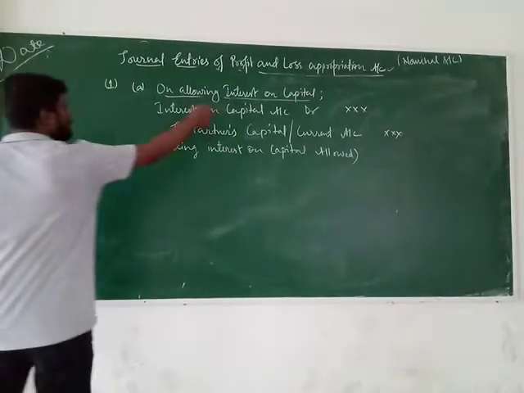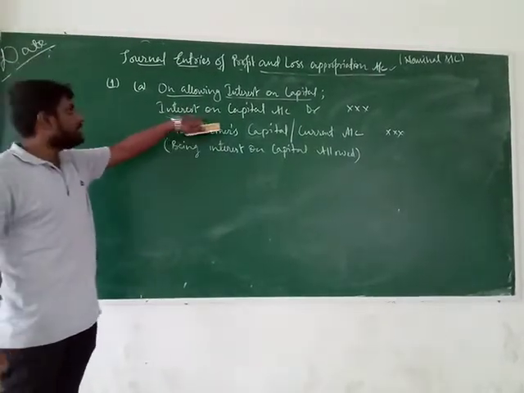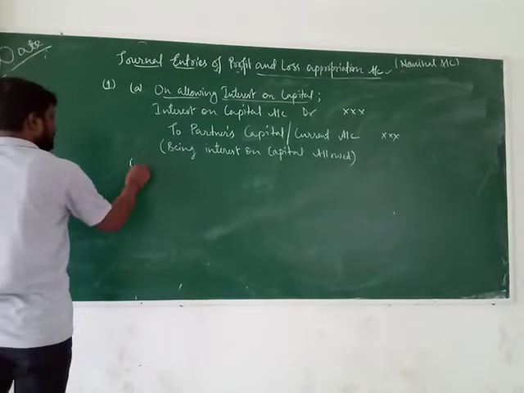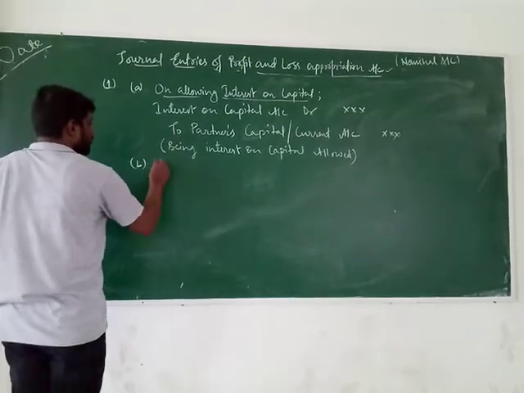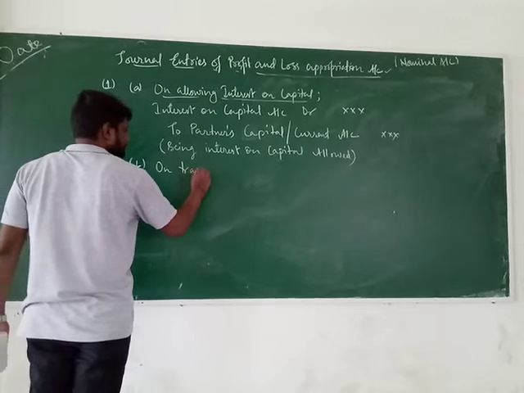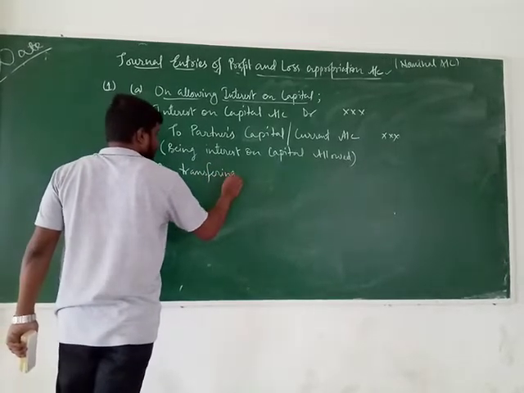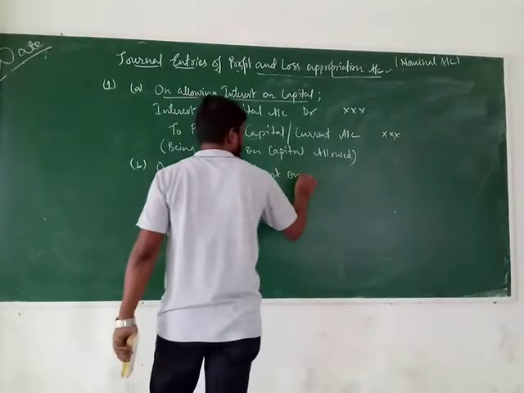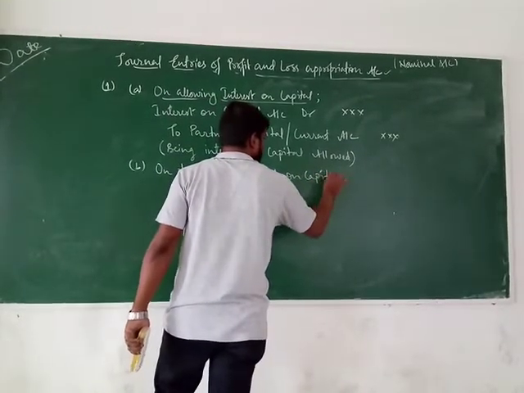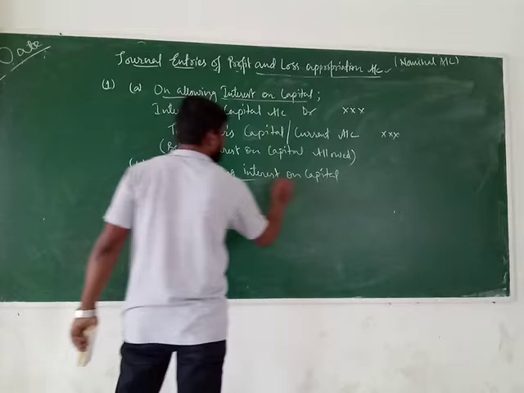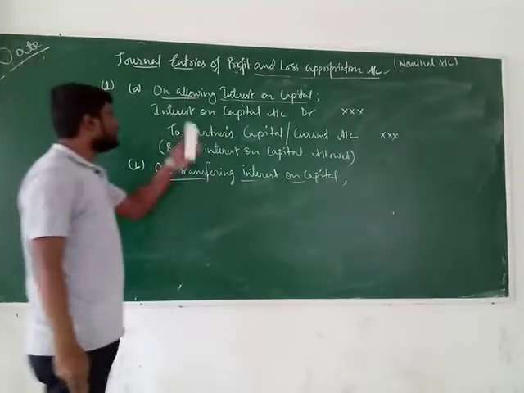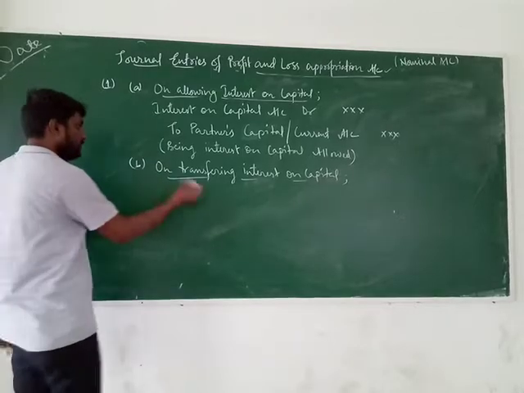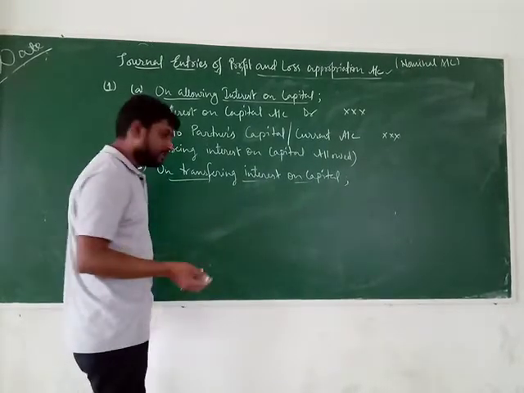Now see, once we have allowed, we have to transfer the interest on capital account to the profit and loss appropriation account. Number B. On transferring interest on capital. That means this is the opening of interest on capital. We have to close the account. Okay, on transferring or on closure we can write.